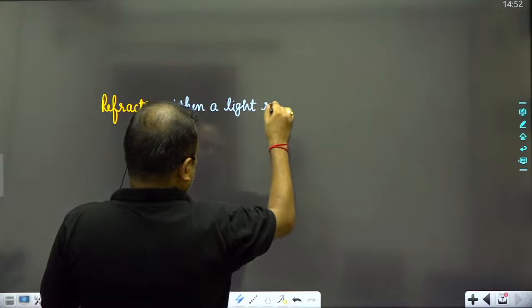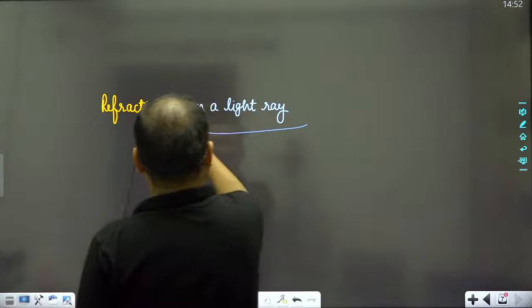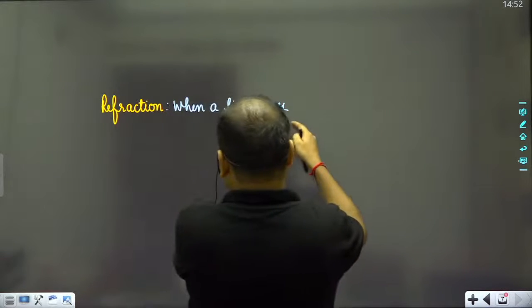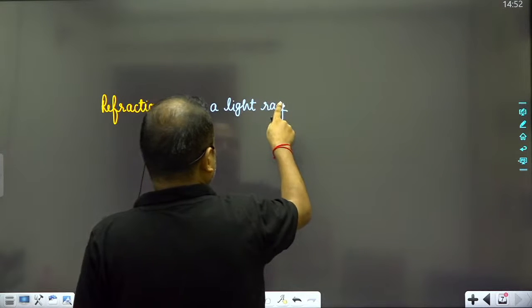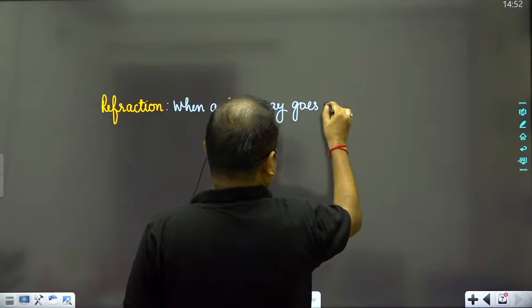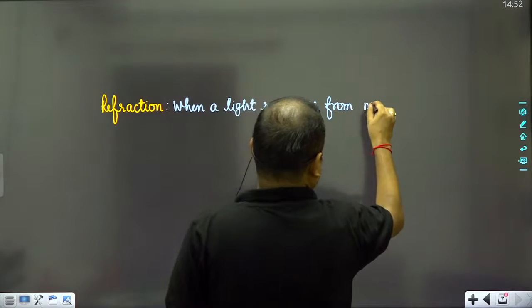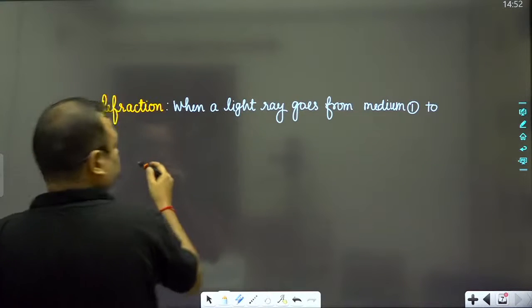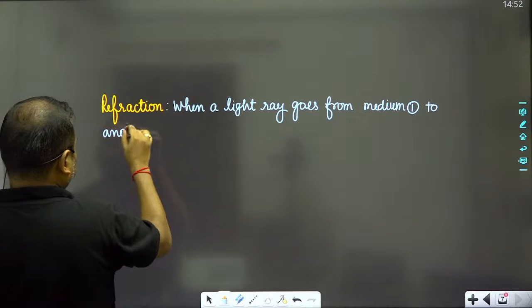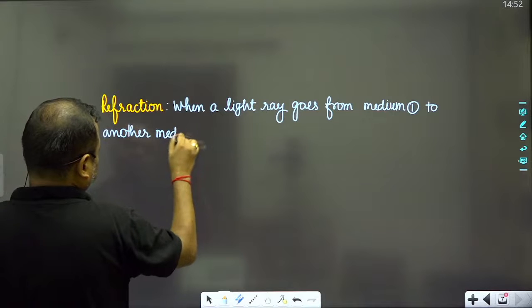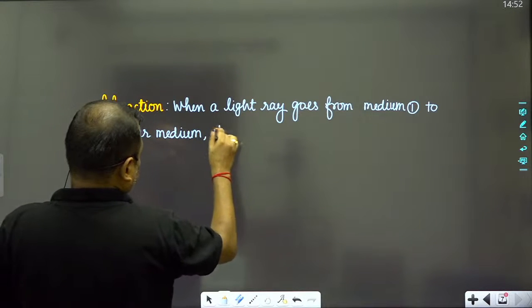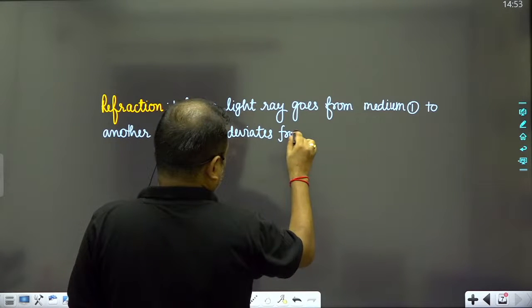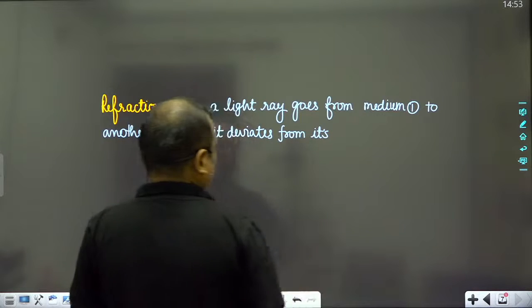When a light ray goes from one medium to another medium, from medium 1 to another medium, it deviates from its path.